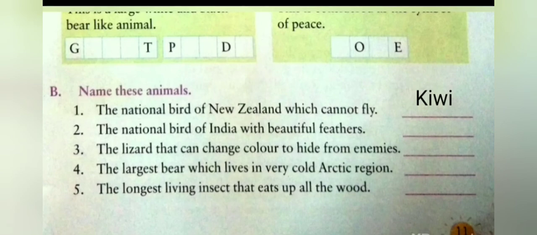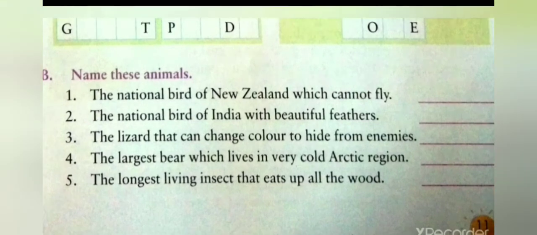Number 2. The national bird of India with beautiful feathers. It is peacock. Peacock is a colorful swan-sized bird with a fan-shaped crest of feathers, white patches under the eye and a long slender neck. We will write in the space given: peacock.